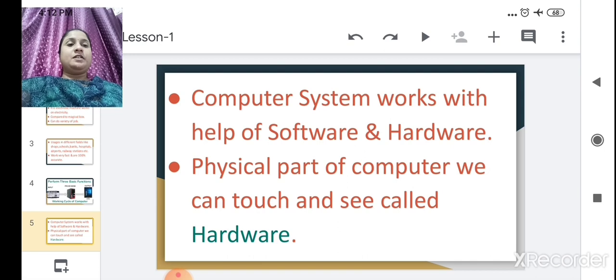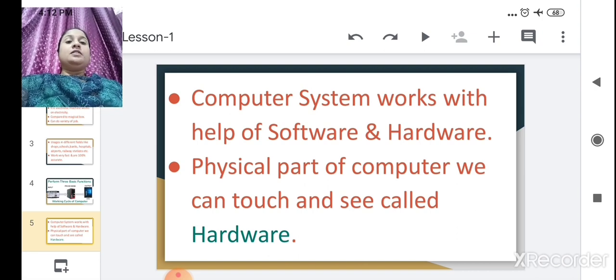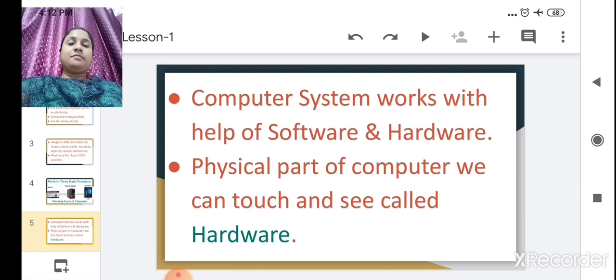Computer system. Computer systems work with the help of software and hardware. All of you know a computer system has two basic parts, that is software and hardware. So the physical part of a computer that we can touch and see is called hardware. Like the human body, we can see eyes, nose, ear, hair, hand, leg. These are our physical parts. Can you see brain, heart, lungs? No. That is our internal part.